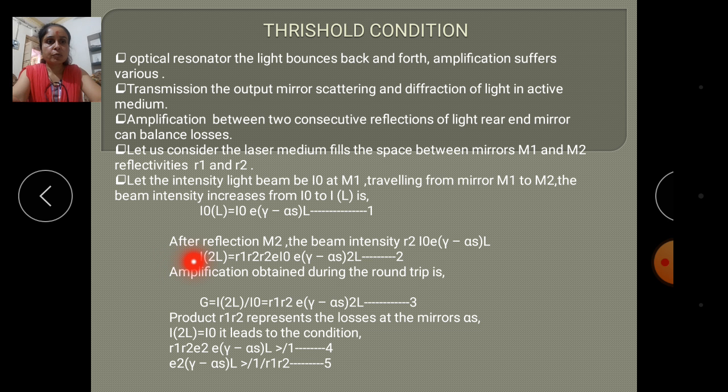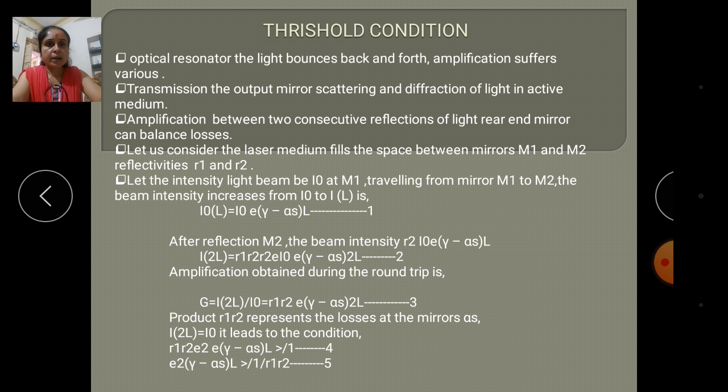After reflection at M1 as well, the intensity will be I(2L) = R1 R2 I0 exp[(gamma minus alpha s) 2L]. This is equation two.